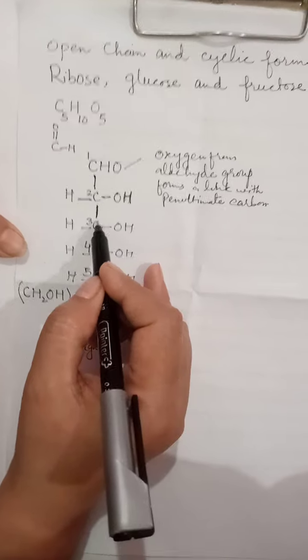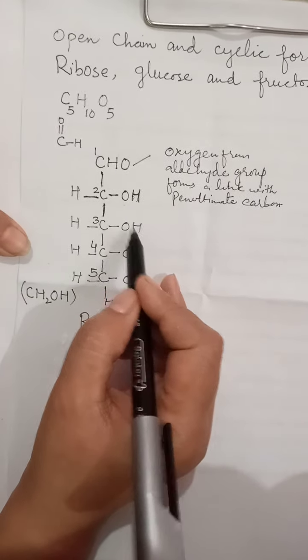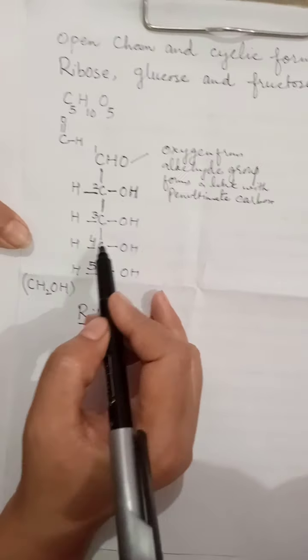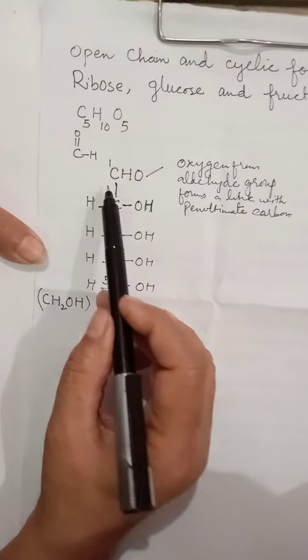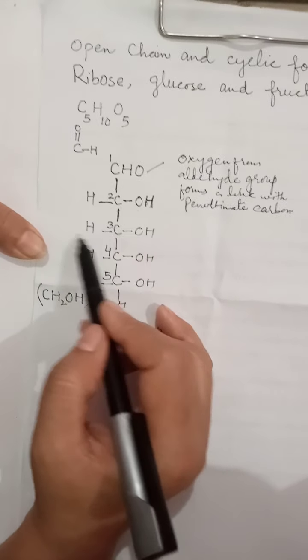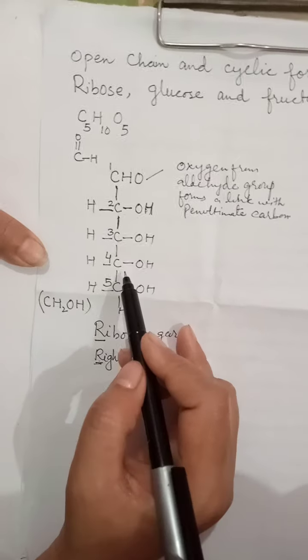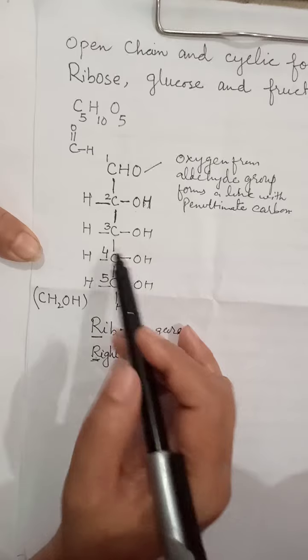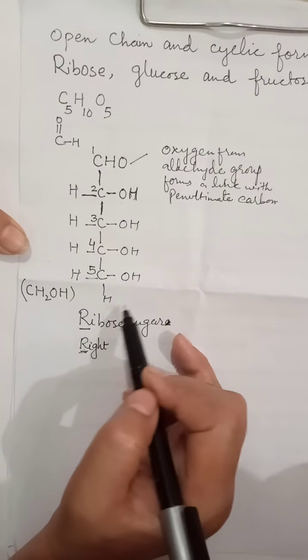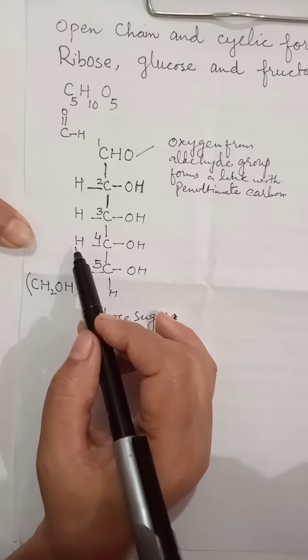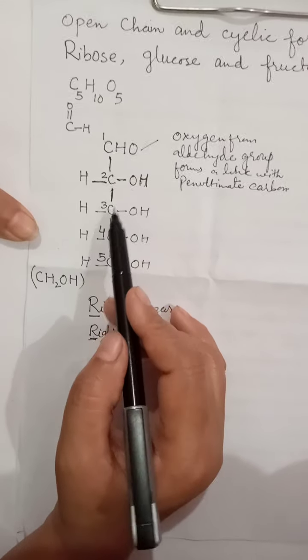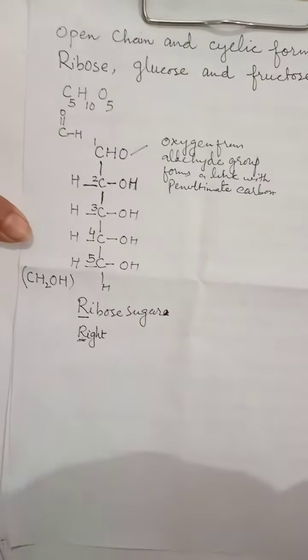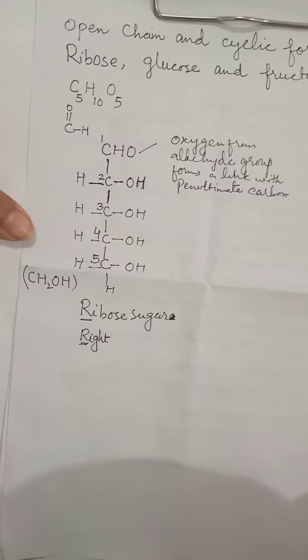Again you can see the same case with carbon number 3: hydroxyl group, this whole group that is different from this one, and hydrogen present on the left side. Now with carbon number 4, again the same case: the hydroxyl group, this CH2OH group and this hydrogen. So carbon numbers 2, 3 and 4 are considered as asymmetric carbon atoms.